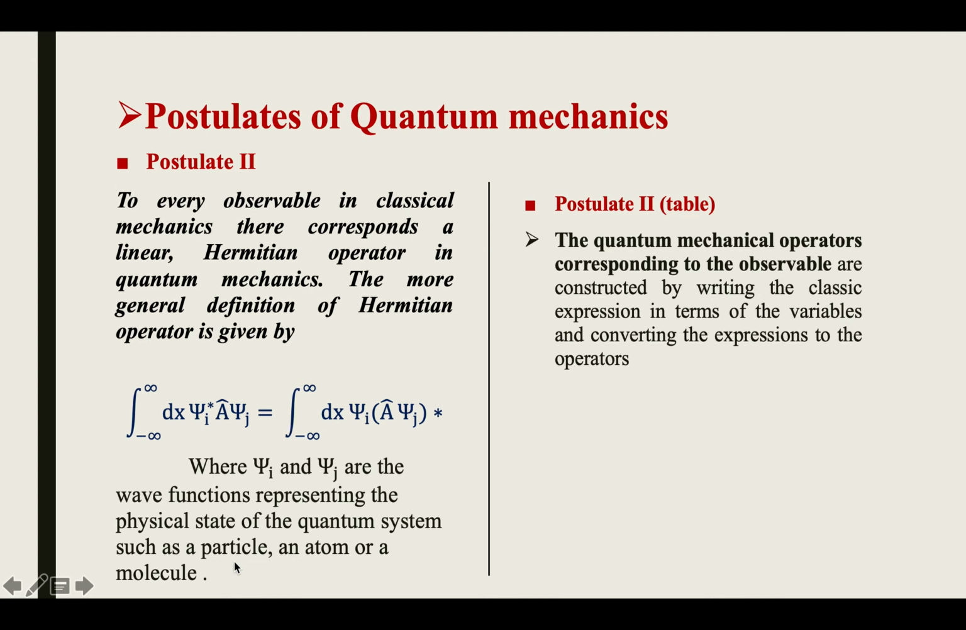Now we will see the second postulate further. The quantum mechanical operators corresponding to the observables in classical mechanics are constructed by writing the classical expression in terms of variables and converting the expression to the operator.